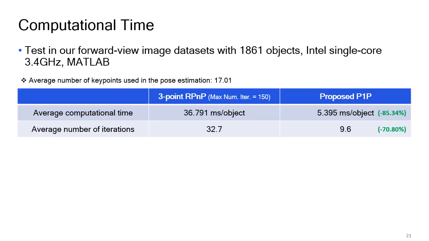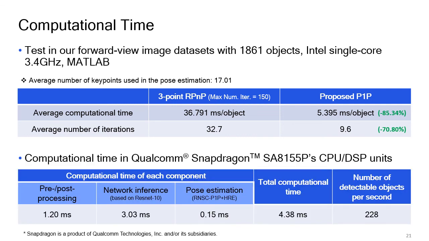We compare the computational time between the existing P3P solver and the proposed PnP solver. We can see the computational time is significantly decreased with fewer iterations. In addition, we measured the computational time on a Qualcomm Snapdragon processor. The proposed pose estimation method took less than 0.2 milliseconds.